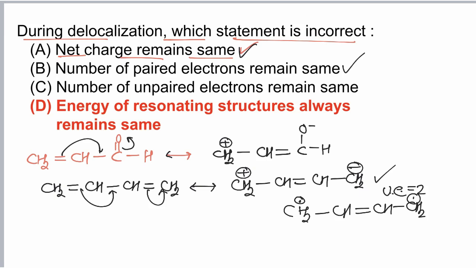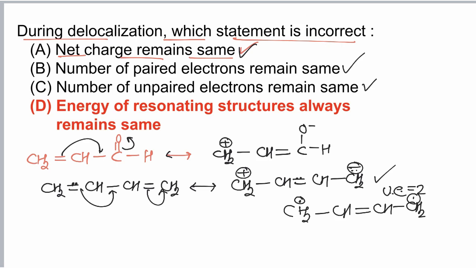Now the number of paired electrons: this molecule has 2 pi bonds, so 4 electrons are paired. Now this molecule has 1 pi bond and one unshared pair of electrons. So paired and unpaired electrons are always the same. So statements A, B, C all are correct.